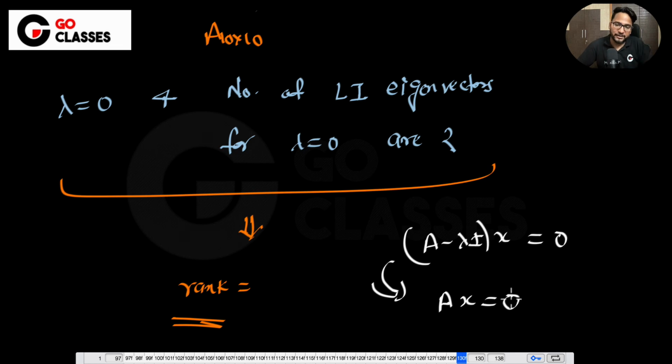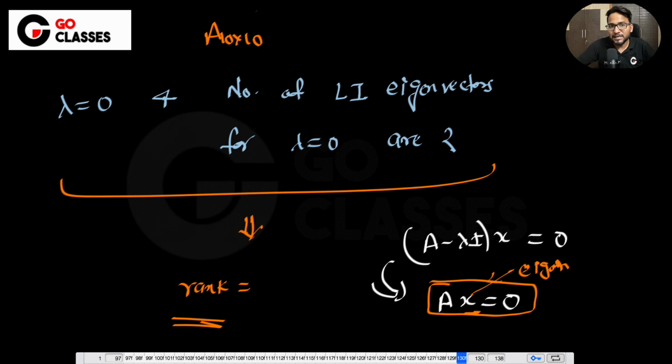Take a pause and listen to me here. Earlier x was just a random vector when you were talking about Ax equal to 0, and the solution gives you x equal to 0. That is fine. But now I am coming from the top, which means I was about to solve (A minus lambda I) into x equal to 0, but by putting lambda equal to 0, I call this an eigenvector, not just a normal vector.